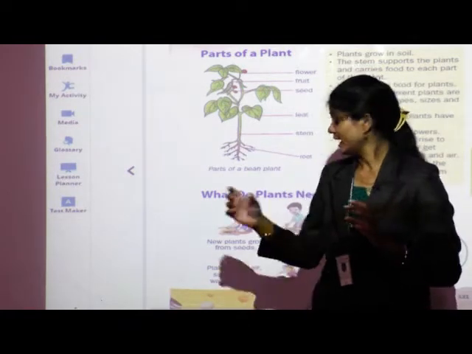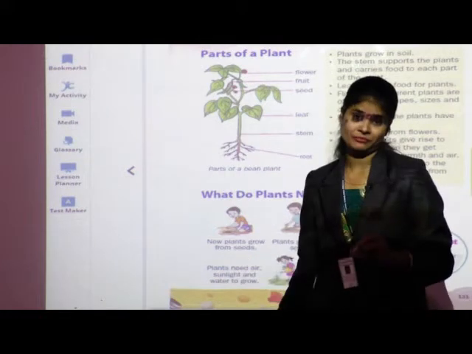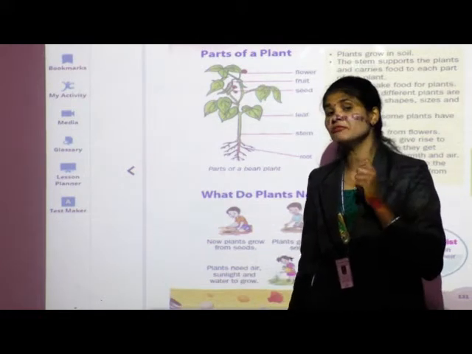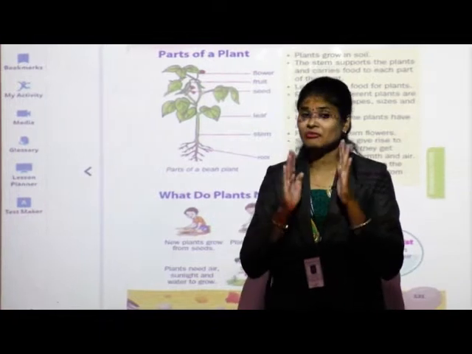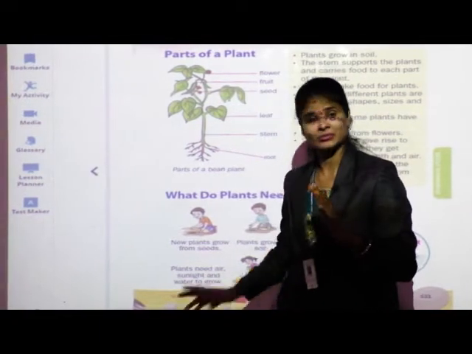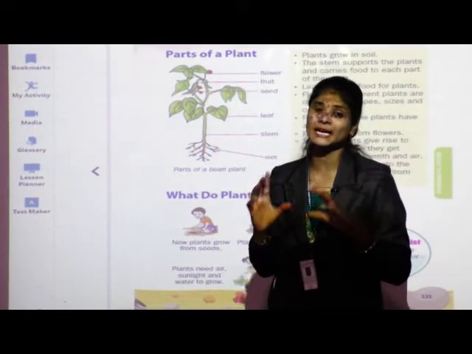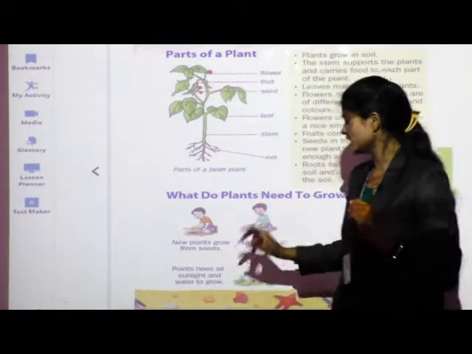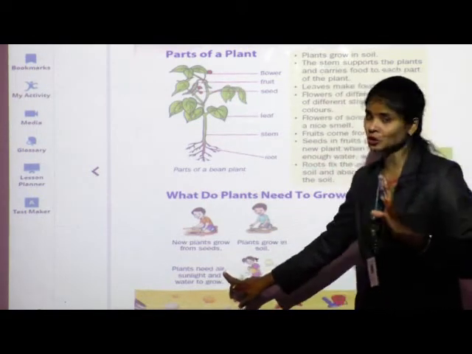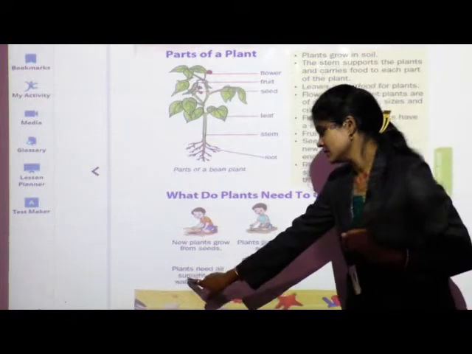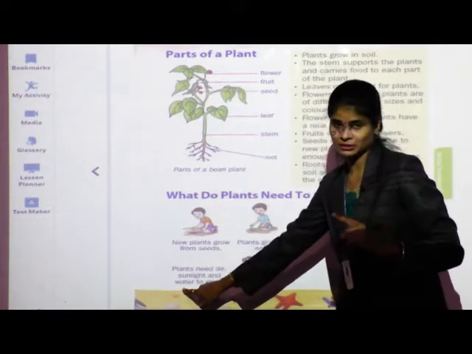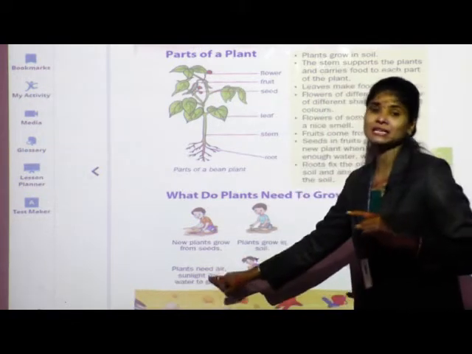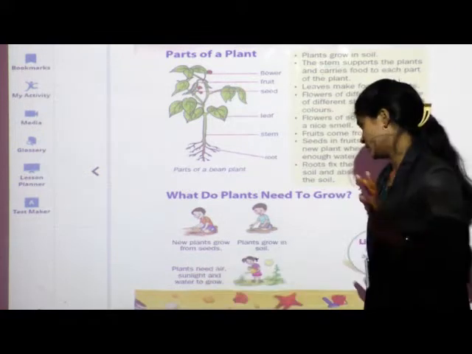Listen student, if the seed or the plant will not get any one factor from this, then the growth of plant will not take place properly. So which are the necessary factors for the growth of plant? Air, sunlight and water. These three are the main factors for the growth of plant.